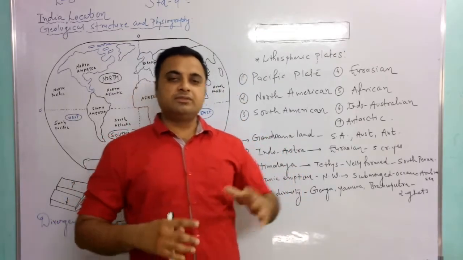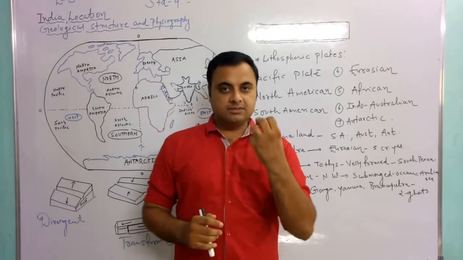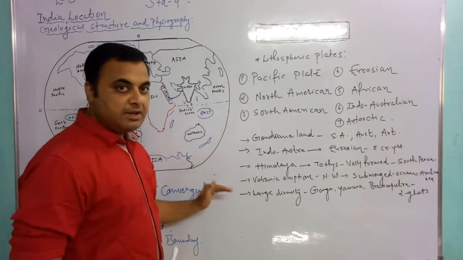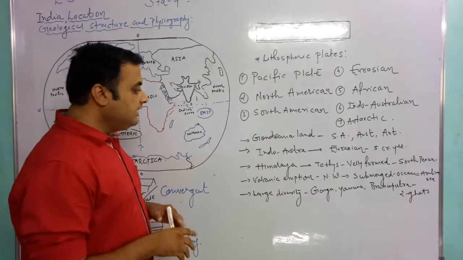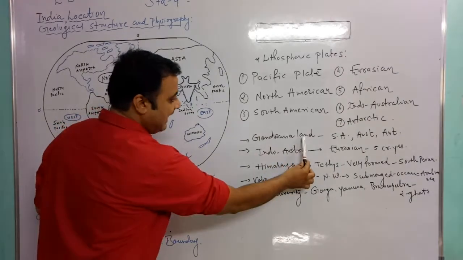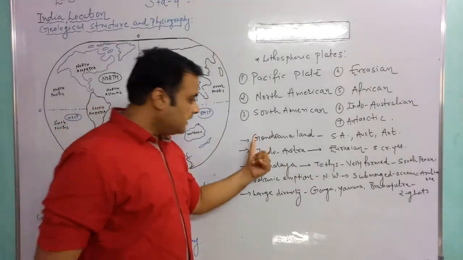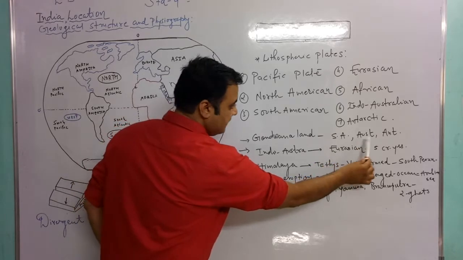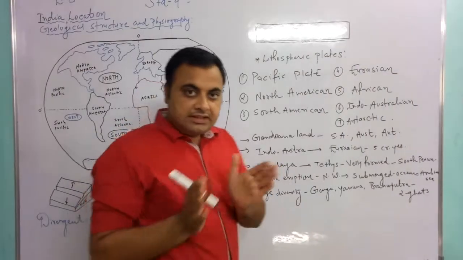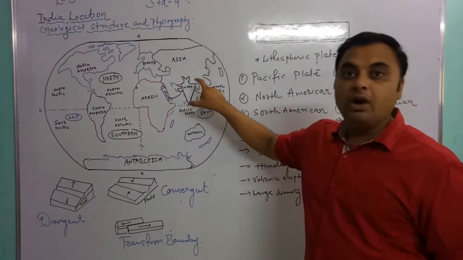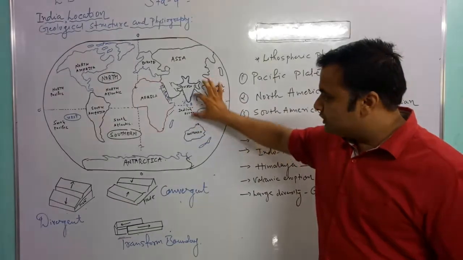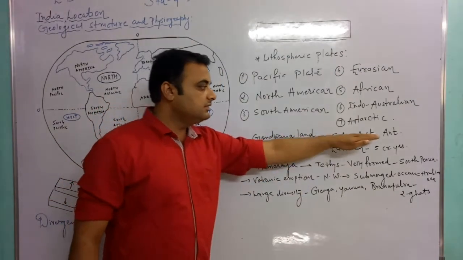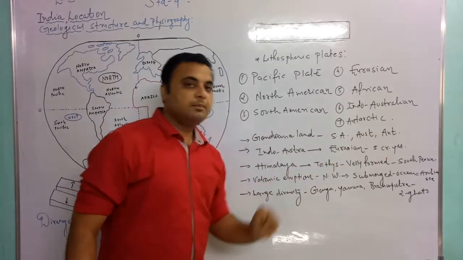And this movement occurs because the very interior part of the earth is very hot. So if we read the history of the physiography of our country, the Indian continent was known as Gondwana land, crores of years ago, and this place is connected with South America, Australia and the Antarctica plate. This Gondwana land is connected with these 3 plates. This is very interesting. This Gondwana land was also connected with Australia. So this Gondwana land is connected with 3 different plates of the earth.